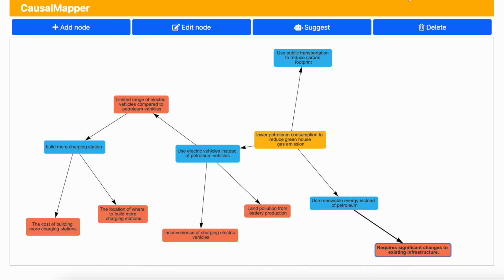In the future, we intend to formally evaluate CausalMapper with design students to better understand how CausalMapper affects their thinking process in the spatial exploration of the design space.